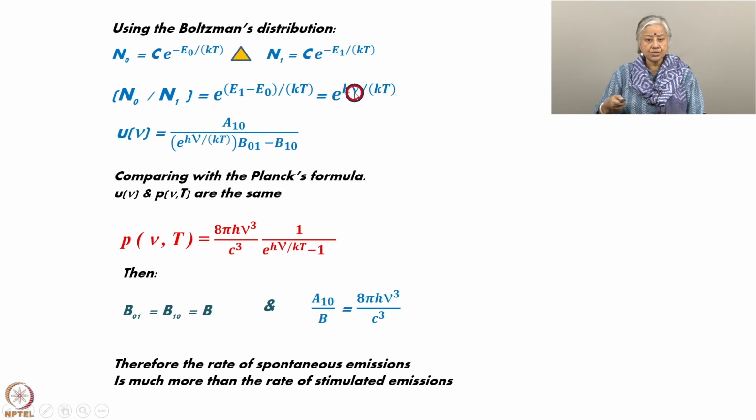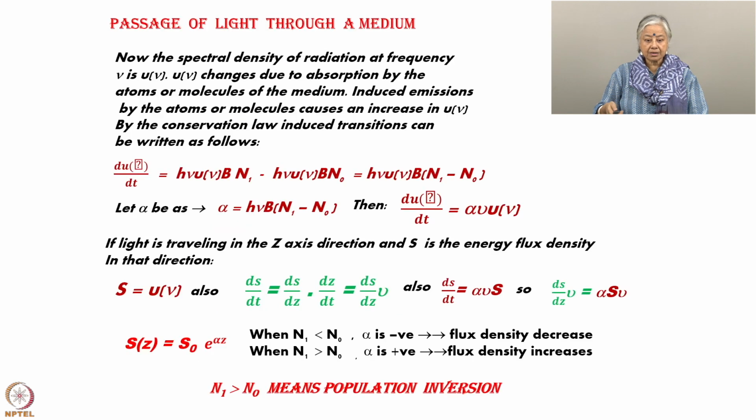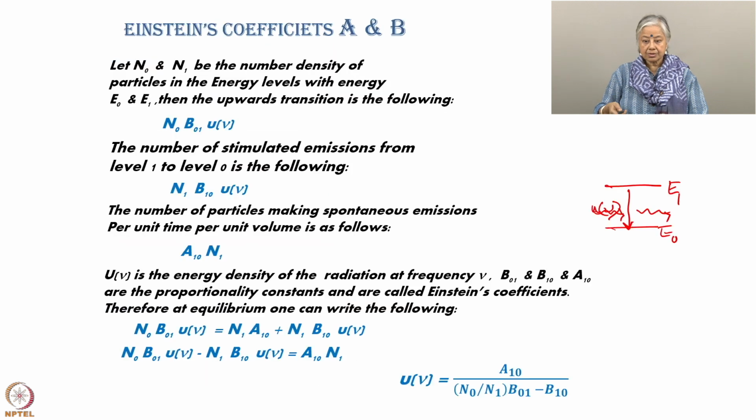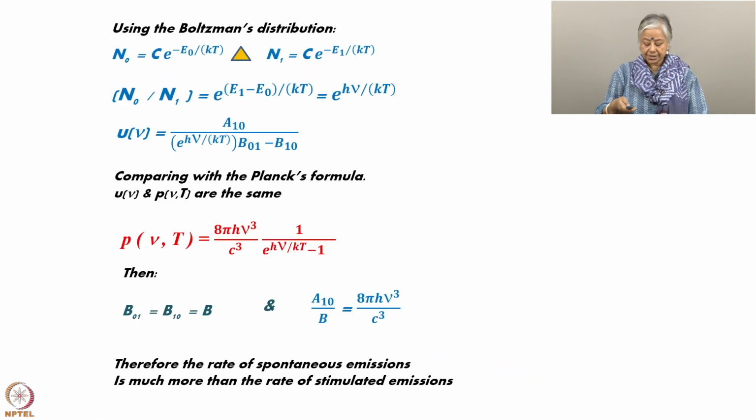Now see, you have introduced the term nu, because E1 minus E0 is equal to h nu, where nu is the frequency. So, if you substitute all this back into this equation, what do you get?